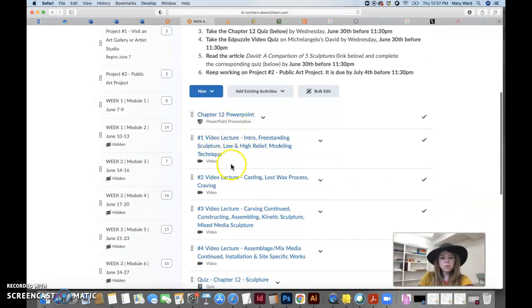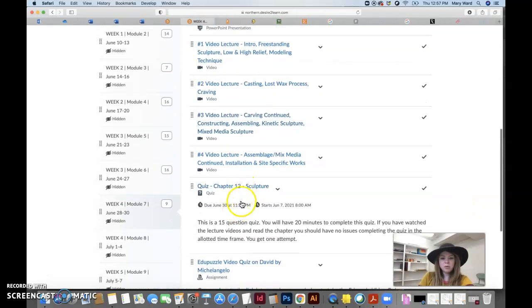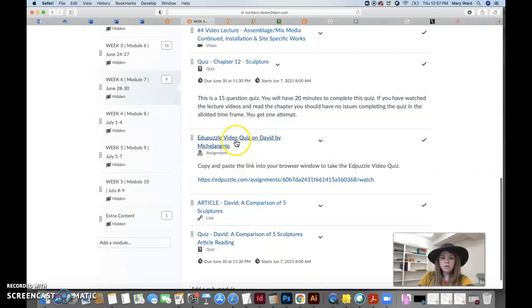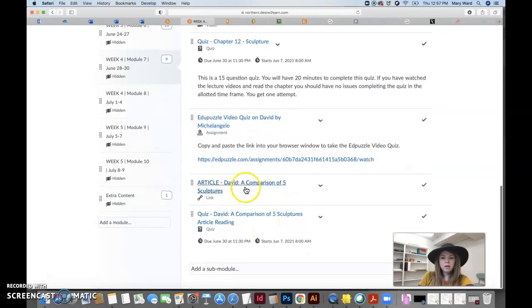So here's the Chapter 12 PowerPoint, the lecture videos, the Chapter 12 quiz, the Edpuzzle video quiz, and then the article that you will click on. It's a link, it'll take you to a website with the article on it. You read that, and then go ahead and take the David, a comparison of 5 sculptures quiz. That's due June 30th. I believe there's about 15 or so questions.